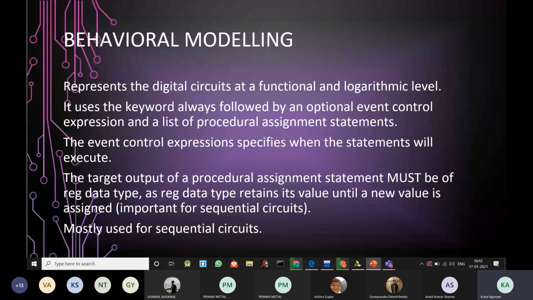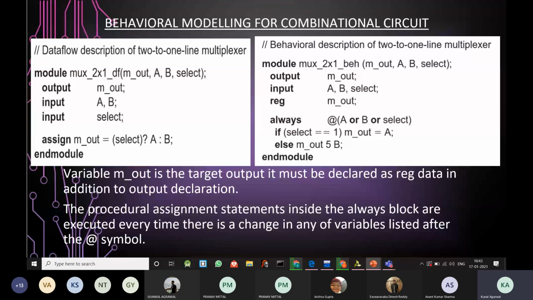As in the case of other data types, the values are not retained. But when we use a register, the values are retained unless a new value is assigned. So this type of modeling is basically used for sequential systems.